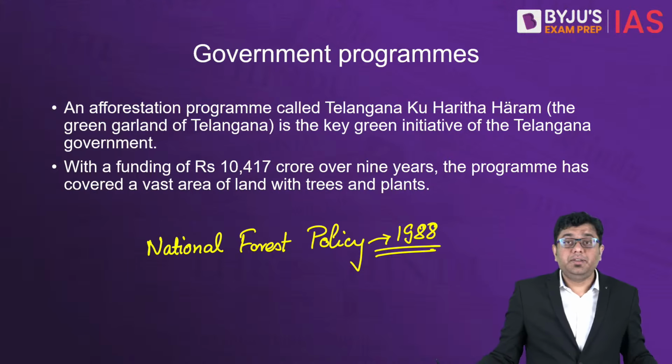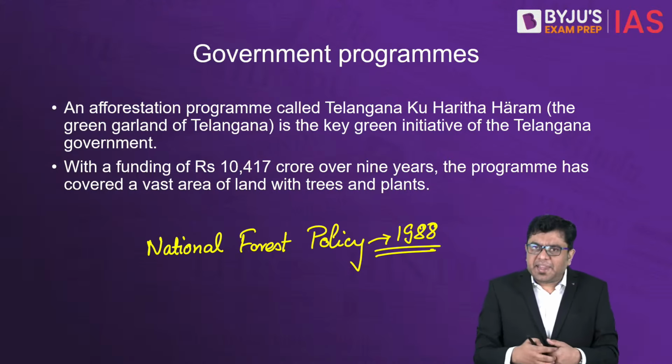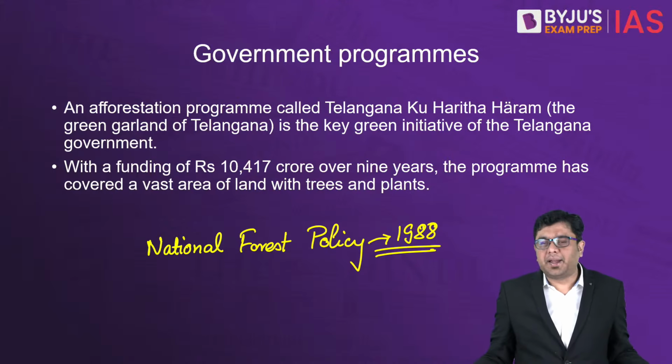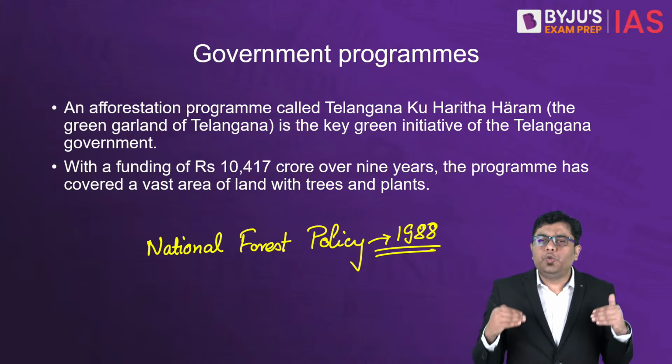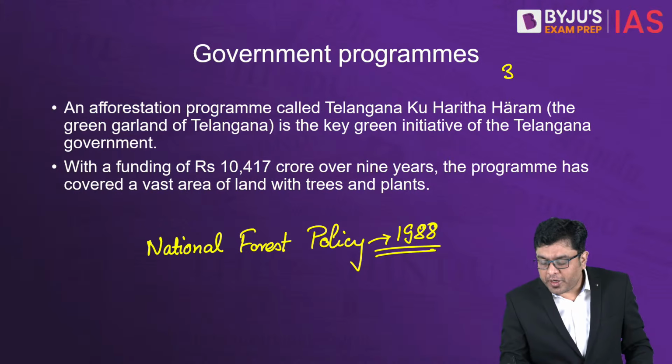Now, as per this policy, the aim that has been set for the entire country is that we are going to achieve greenery or forest cover overall in 33% of the area of the country.